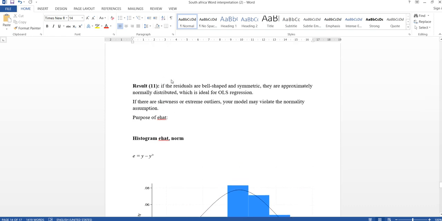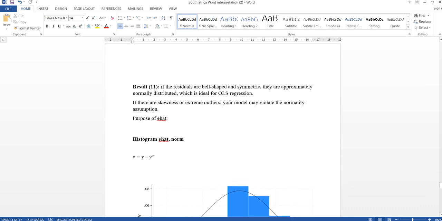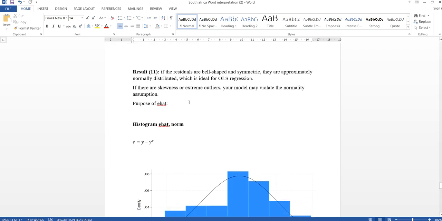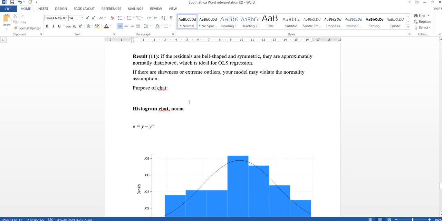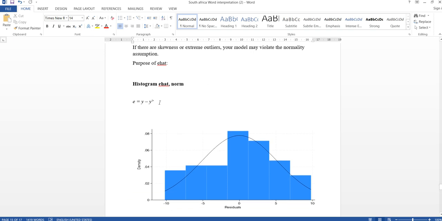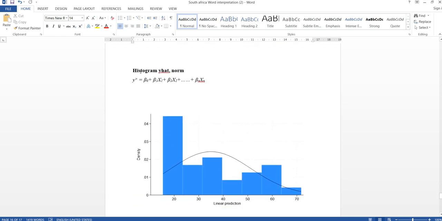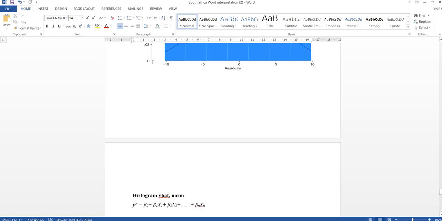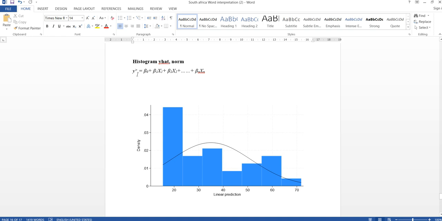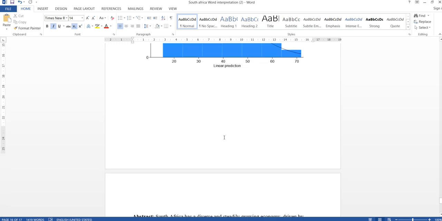Well, the 11th result: if the residuals are bell-shaped and symmetric, they are approximately normally distributed, which is ideal for OLS regression. If there is skewness or extreme outliers, your model may violate the normality assumption. The purpose of that is histogram e hat norm. Here is given the formula of this, and here is given the histogram. So this was histogram e hat.